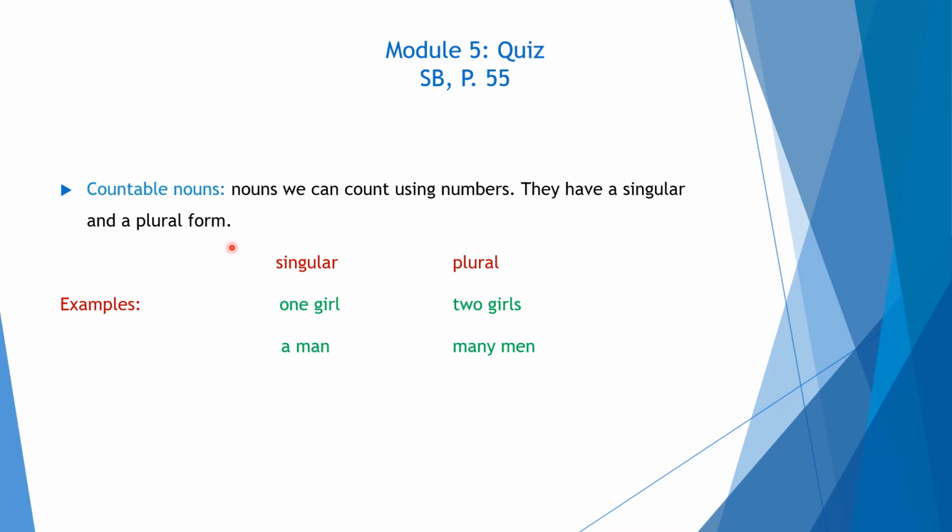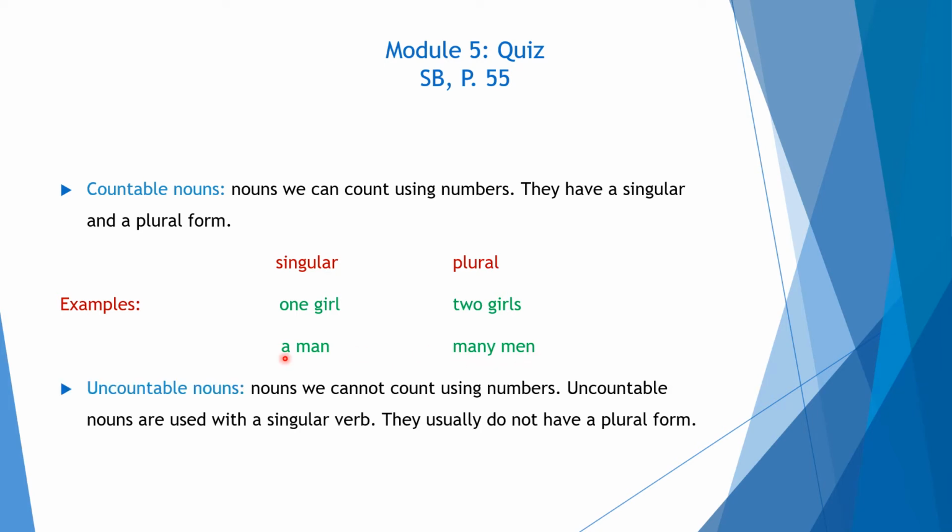For example, one girl, two girls, a man, many men. Uncountable nouns are nouns we cannot count using numbers. They are used with a singular verb and usually don't have a plural form. Examples: tea, water, knowledge, fear, love, money. We can't say, for example, teas.